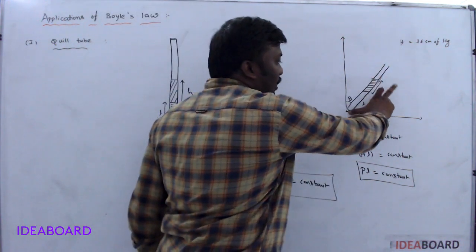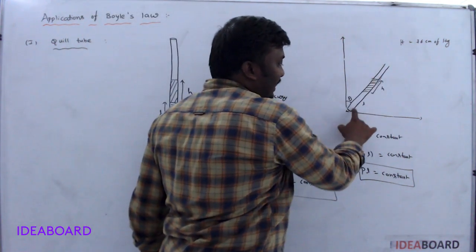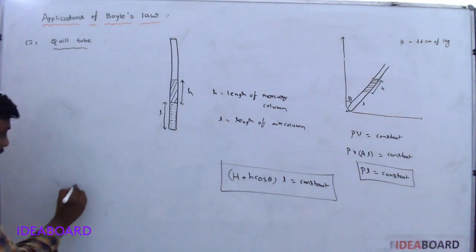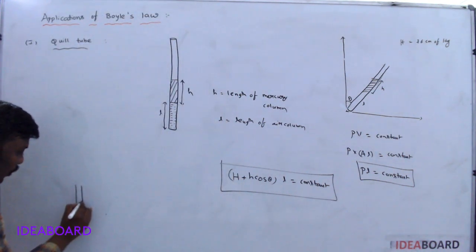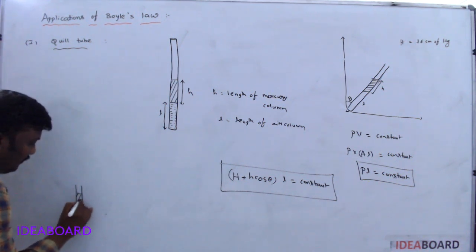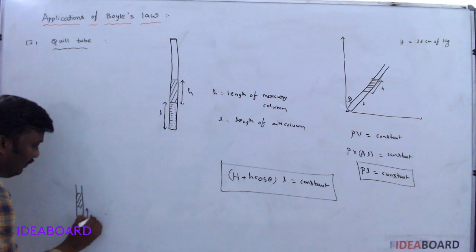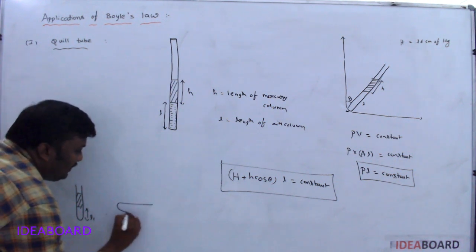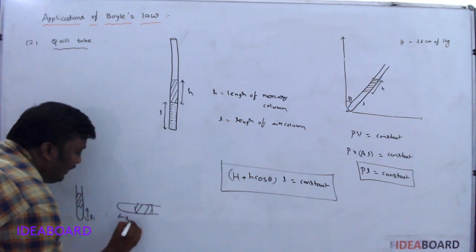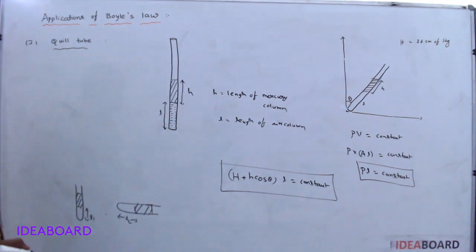If this one is rotated like this, theta is 90. Then the question asks: one quill tube is in this way having length L1. Now I turned it this way having length L2. What is the value of L2?